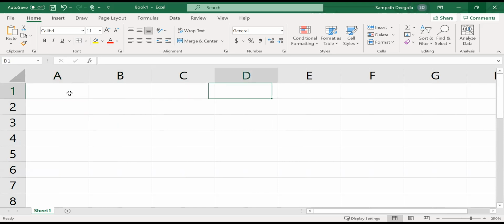So you can type different things, and what you type, you have to type in the cell. Now we are in this cell, we call it. We name it with the column and a row. Remember, it's very important: you start with the column and then the row. So in this particular case,